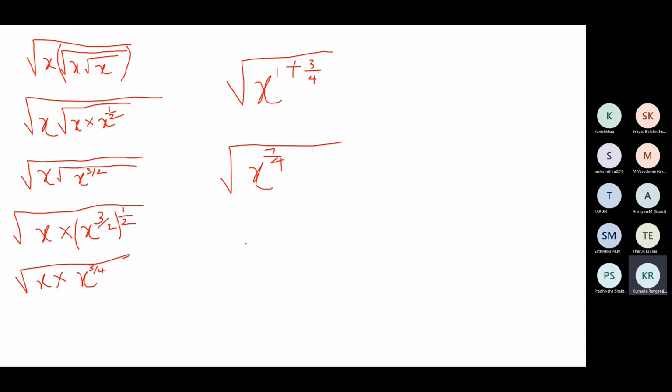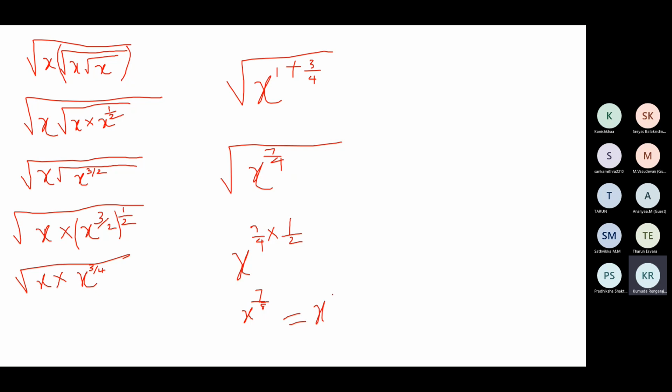Now this is the only square root left. So x to the power 7 by 4 into 1 by 2 into 1 by 2. So x to the power 7 by 8. This is the answer. This is in the exponential form.